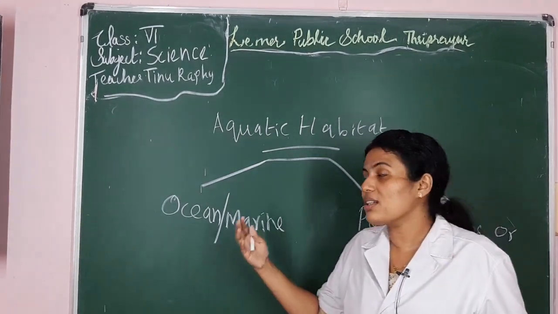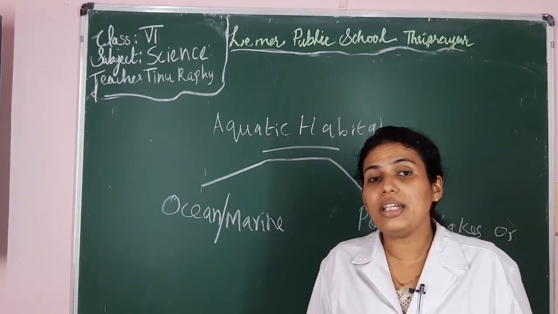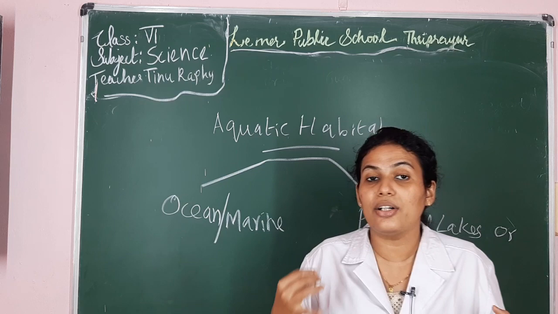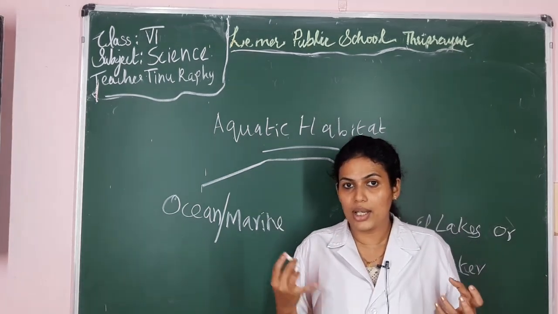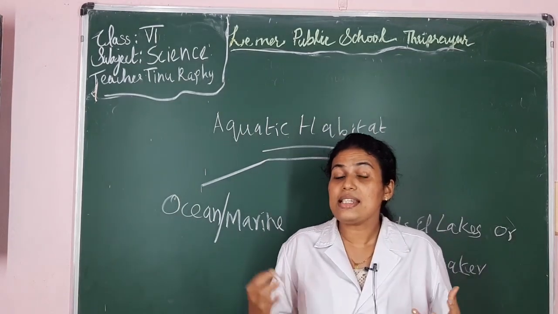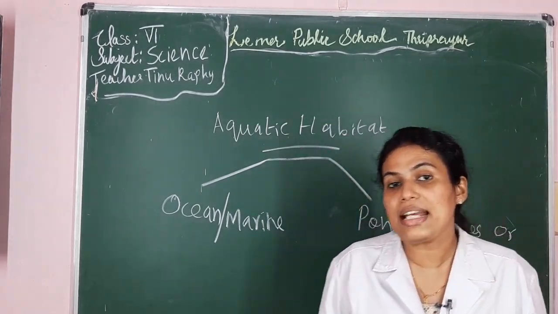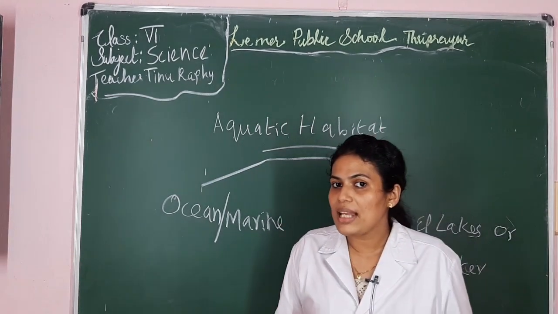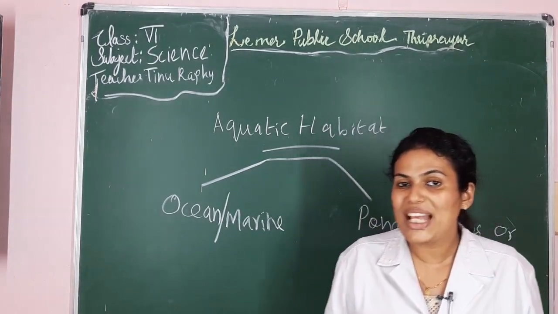So these are the characters of the fishes seen in the ocean. There are certain organisms in the oceans, like dolphins and sharks, etc. Isn't it? These organisms will not have any gills. Instead of gills, they have lungs, and these lungs help them to breathe. There are also a few organisms other than fishes, like whales and dolphins.